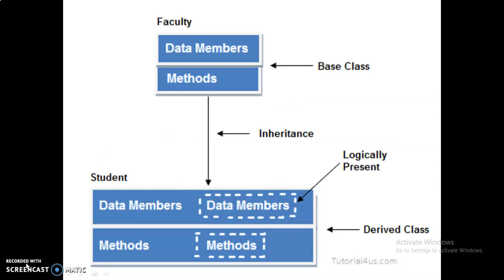Here this is an example of inheritance. The base class has its own data members and own member functions. The derived class can get the data members and methods from the base class and also has its own data members and methods.